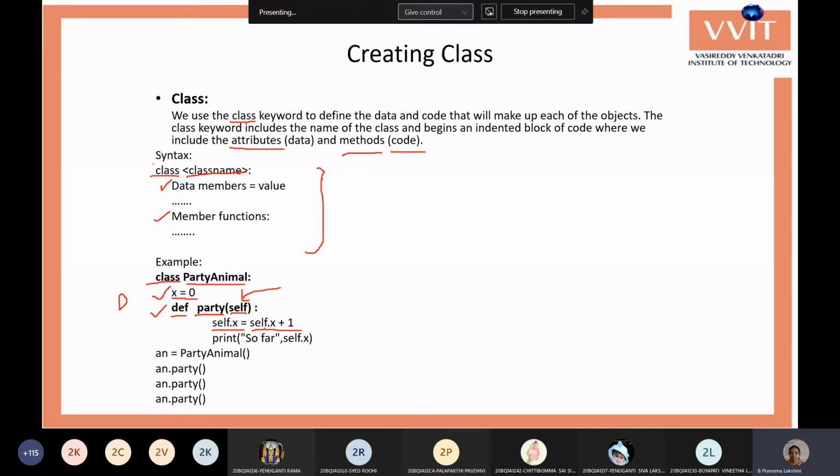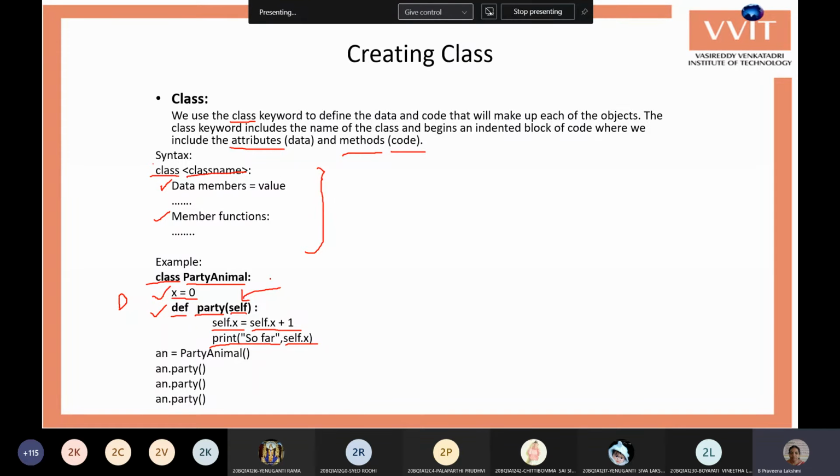So using that, we can access any of the variables or functions of that class. Or we can call it the current class object. So print "so far", comma, self.x variable. It displays the x variable value.